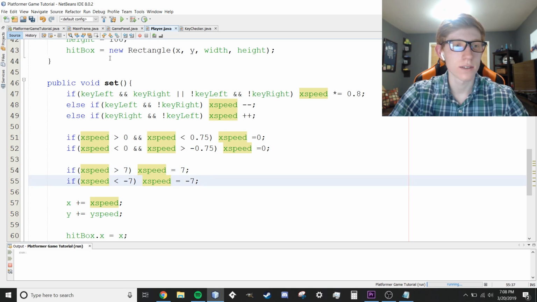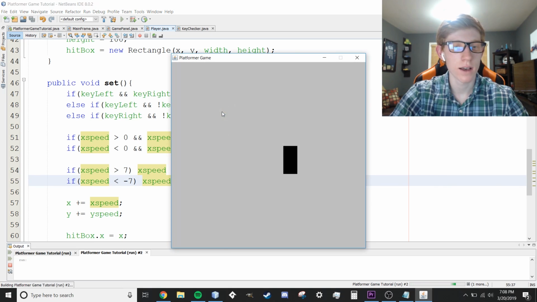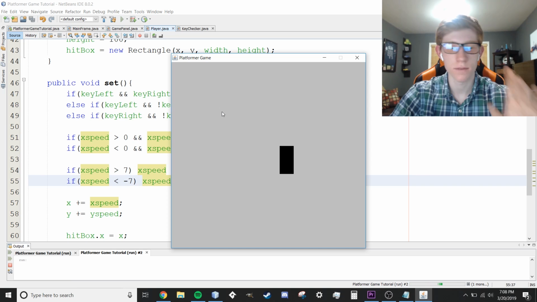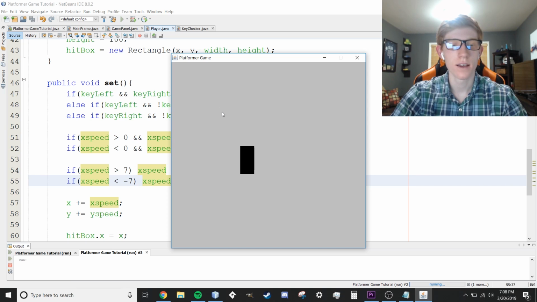So what that's going to do really fast here is if we run the code, we now have no more sliding, first of all. So our character stops when I take my hand off the keyboard. Just like that. And we also have maximum velocities, so we're not going to be flying off screen anymore. This is the fastest we can go, I'm holding down the keys.